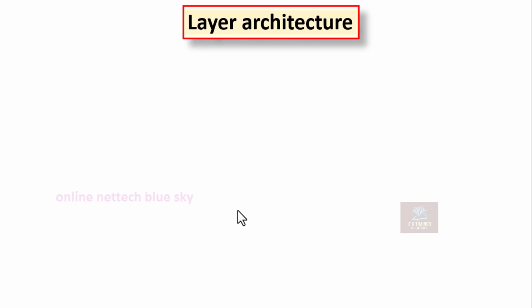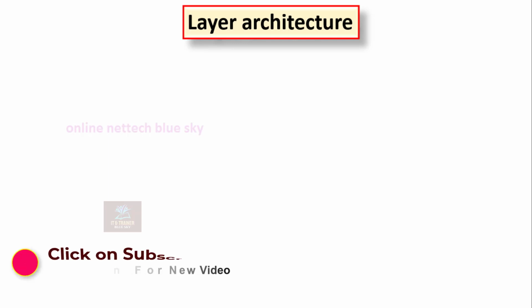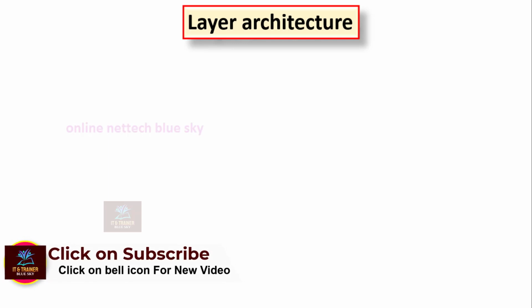That is the responsibility of the layers. Without the OSI layers you cannot transfer, message, or send and receive files and folders. It is very important to understand the layer architecture. The OSI model architecture is very important for computer communication, data traveling, and other facilities in a network.